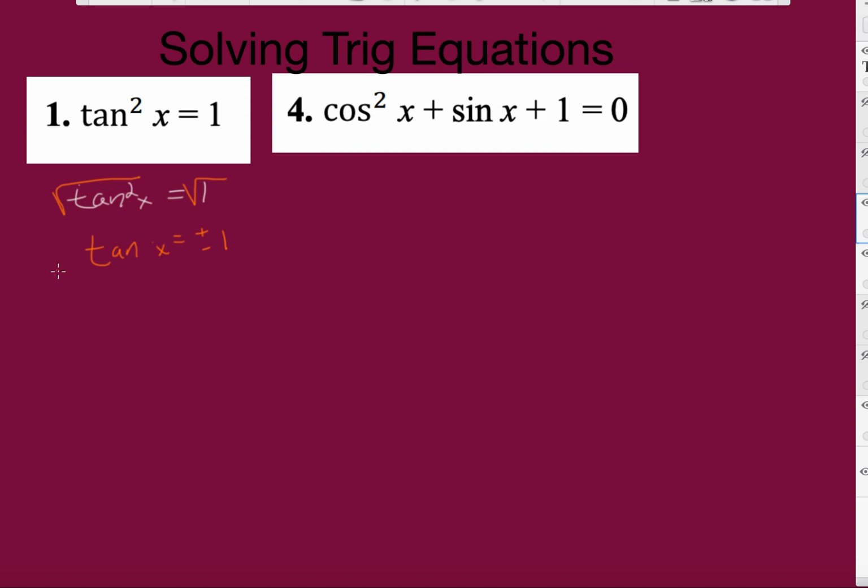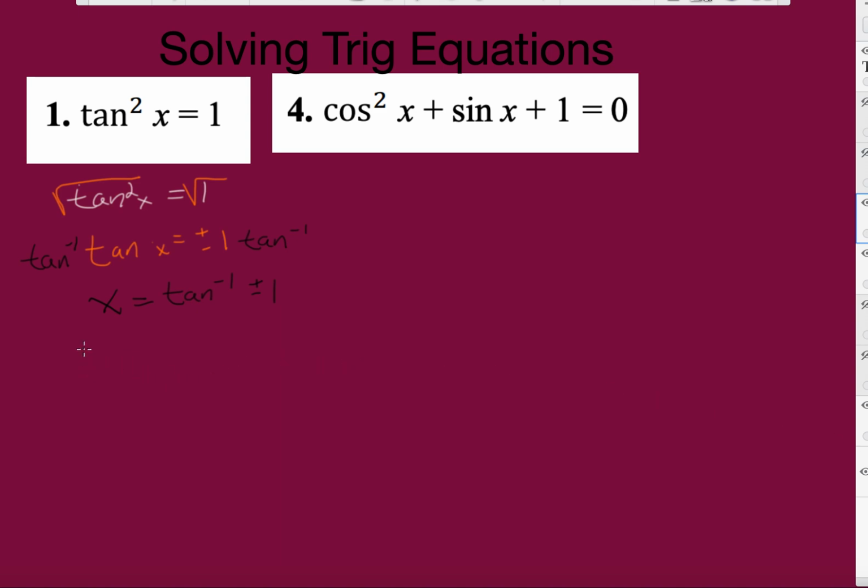So if we take the inverse tangent on both sides, we would see that x equals inverse tan of plus or minus 1. Right? And if you plug that into the calculator, you would get a couple of different values, but here they are in blue.